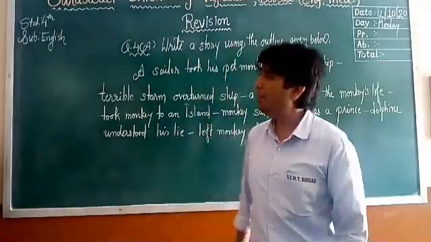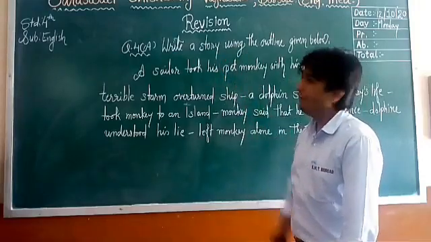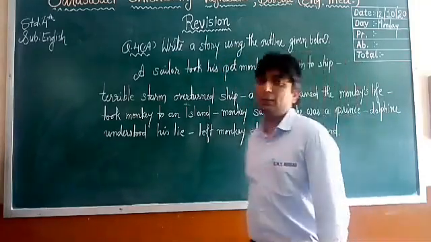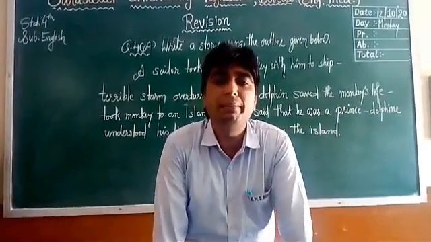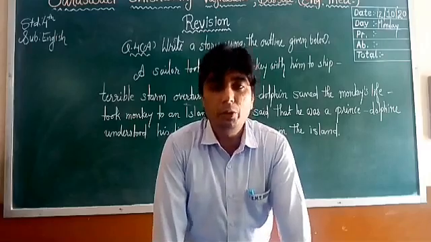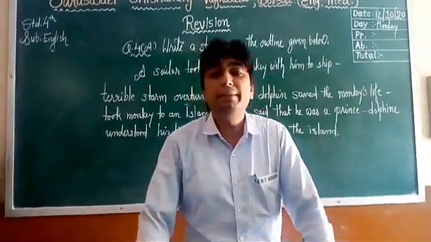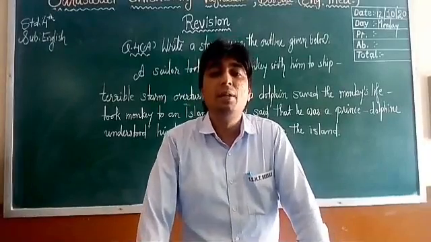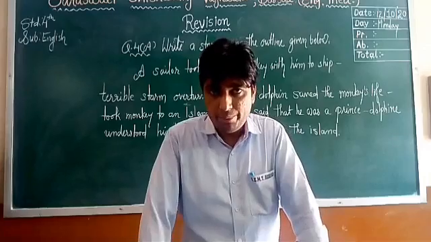Now, what is question number 4A? Write a story using the outline given below. It is not about whatever comes to our mind that we write. The outlines, the points, will be given to you, and from those points you have to frame one very interesting story.